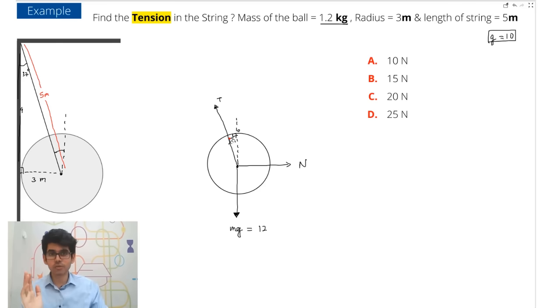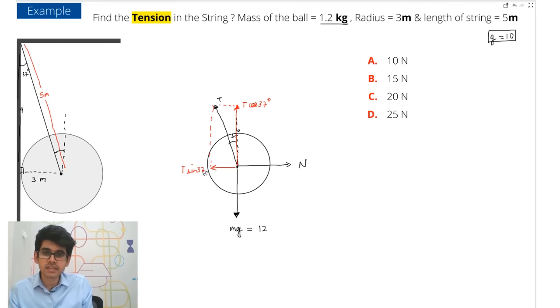So I have broken the tension into two vectors, T cos 37 and T sin 37. That is how we resolve vectors. This is the most important part that we learned in vectors as well.